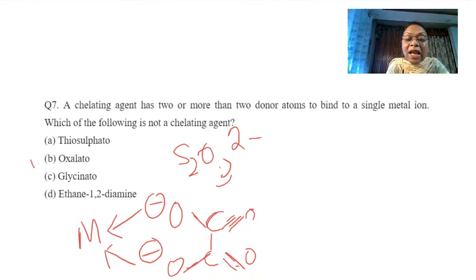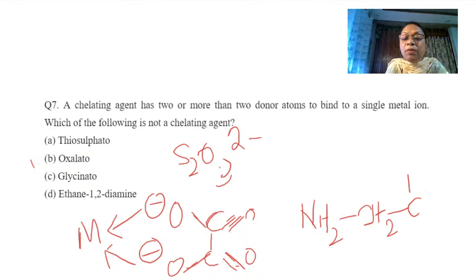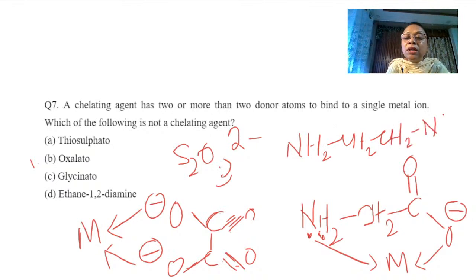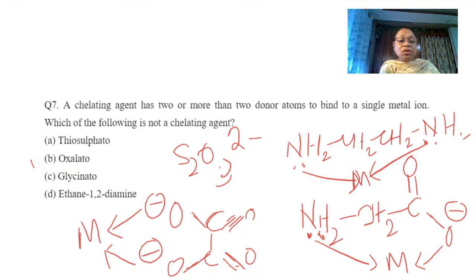Glycinato is obtained from glycine. You know what is glycine? NH2, CH2, C double bond O minus. So it has also two donor sites, this and the lone pair on nitrogen. So of course it is a bidentate, it is a chelating ligand. And ethane 1,2-diamine, you know, this is NH2, CH2, CH2, NH2. So it has two lone pairs, one in each nitrogen, chelating with the metal. So bidentate chelating.